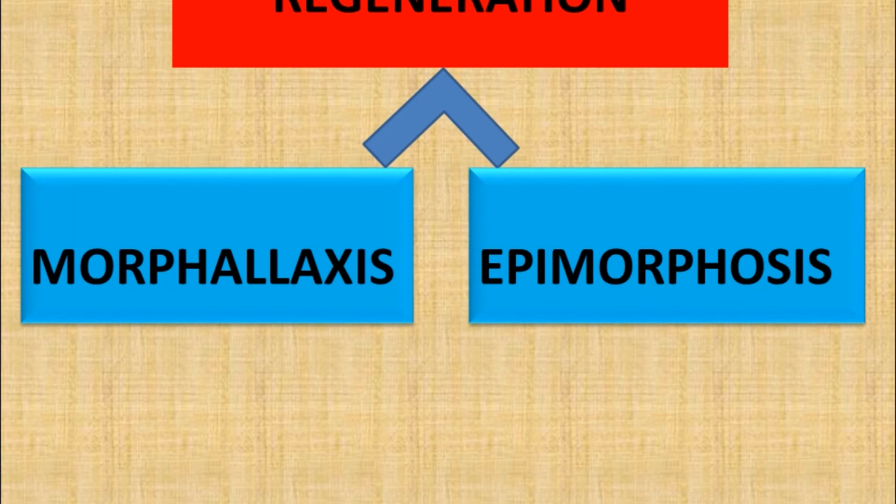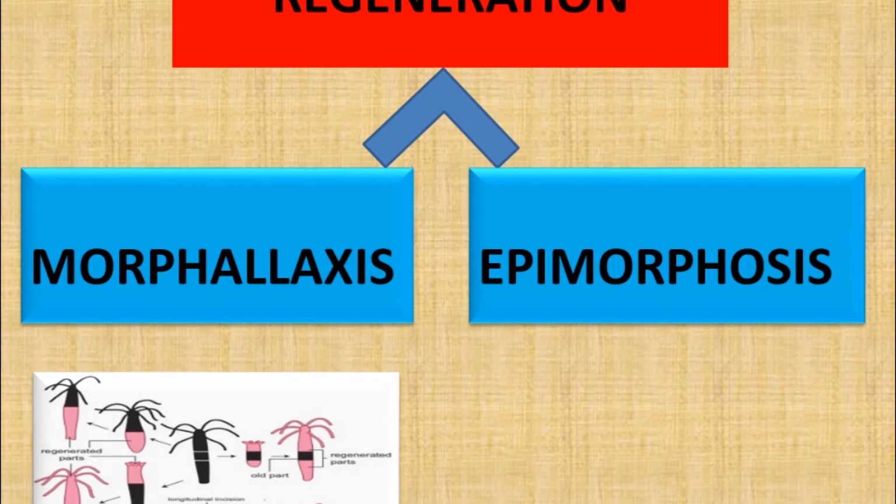How can we define morphallaxis? The entire parent body is cut into many regions or portions. Each region has the ability to regrow the remaining part, so we call this morphallaxis. Look at this picture. This is the parent hydra. This is cut into three regions. One is the head region, this one is the tail region, this part is the middle region.